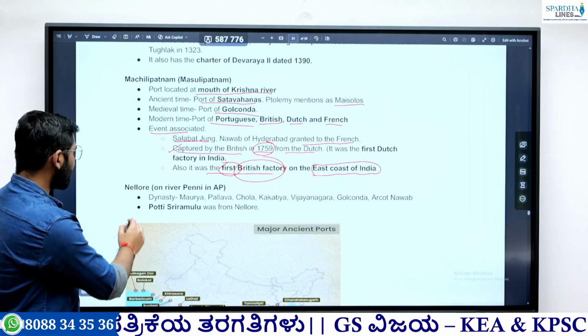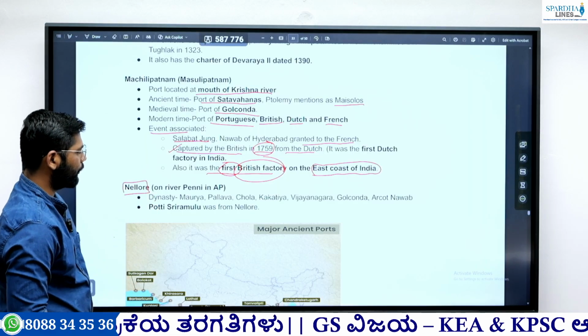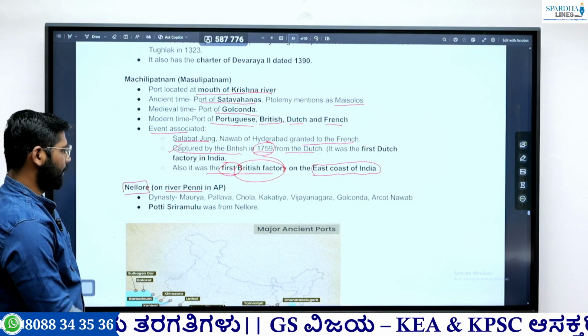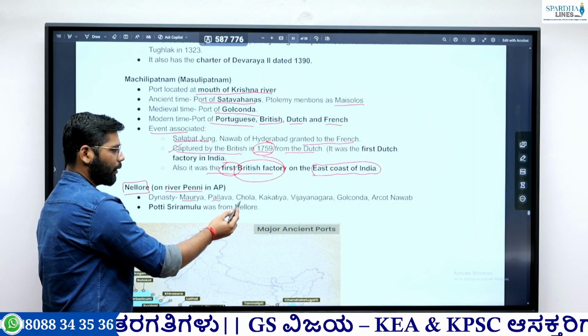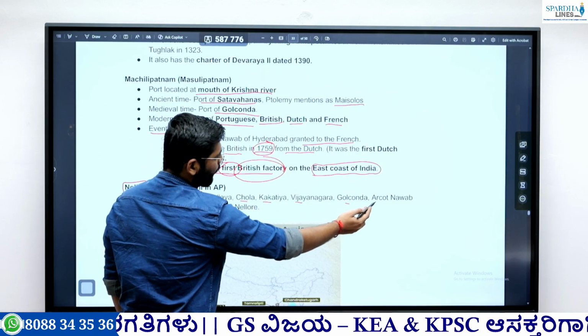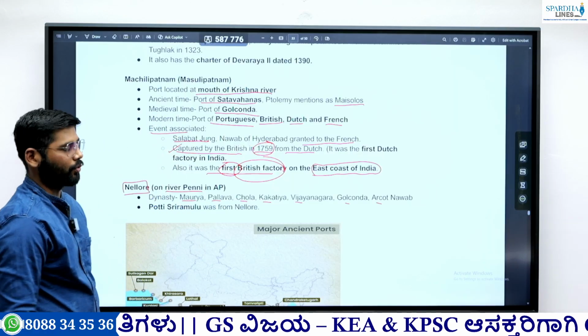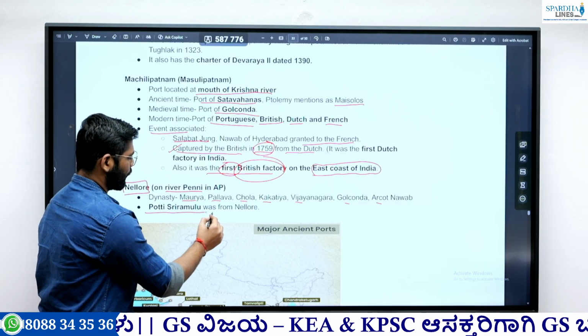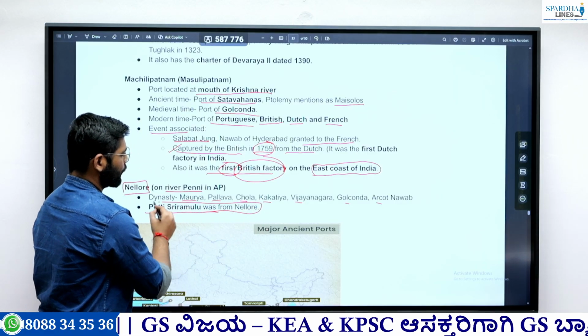Next is Nellore. Okay, this Nellore is particularly situated on the bank of the river Penner in Andhra Pradesh. And there are certain dynasties, Maurya, Pallava, Chola, Kakatiya, Vijayanagara, Golconda, Arcot. These are the dynasties that ruled over Nellore. And the important fact is Potti Sriramulu. He belongs to Nellore.